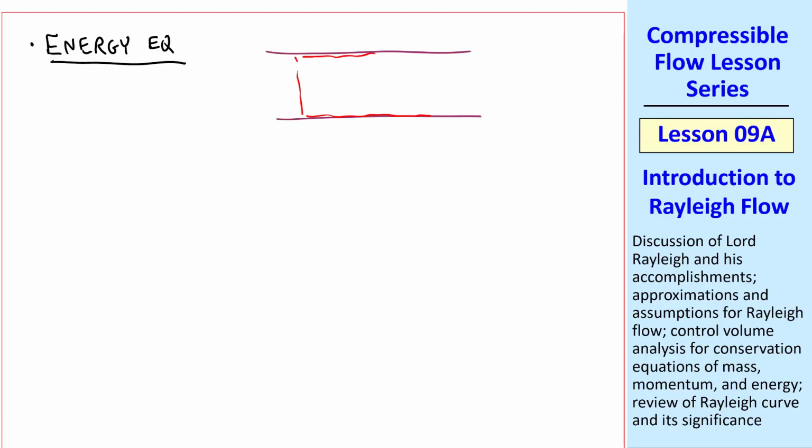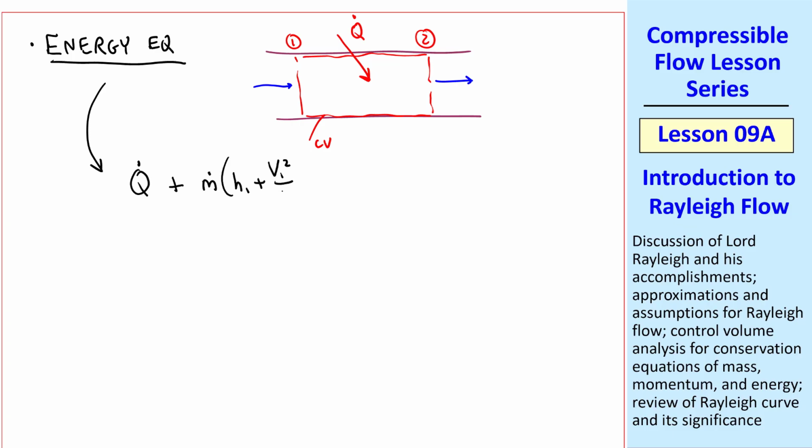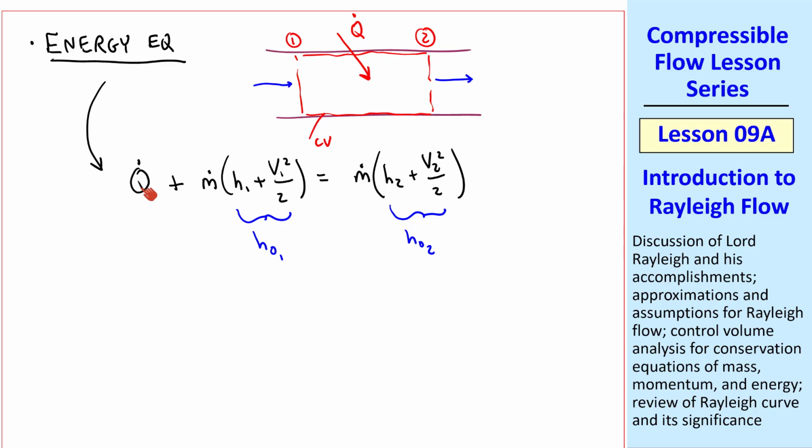I redraw our control volume with heat transfer, and for this one-dimensional flow with no work, Q dot plus M dot times H1 plus V1 squared over 2 equals M dot times H2 plus V2 squared over 2, where you recall that this grouping of terms is the stagnation specific enthalpy, H01 and H02. We had this same equation for a normal shock, except we set Q dot equals 0, so that these two terms are equal. But that's no longer the case.